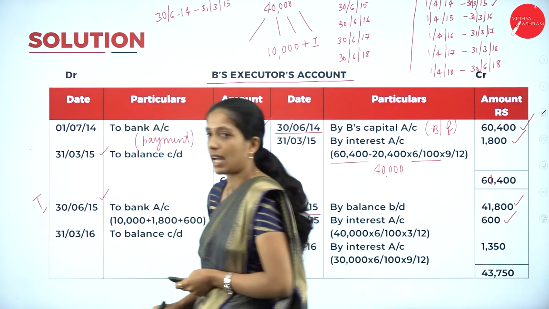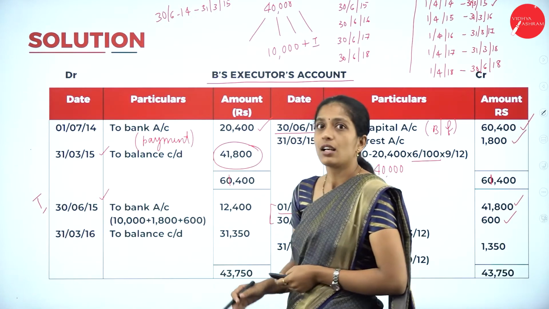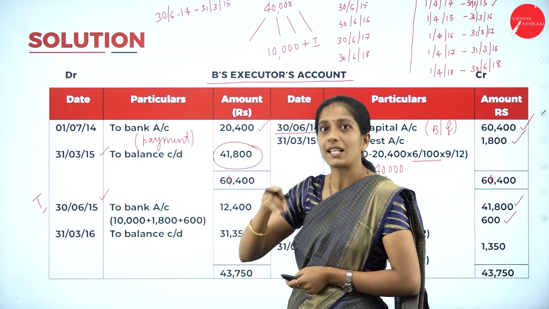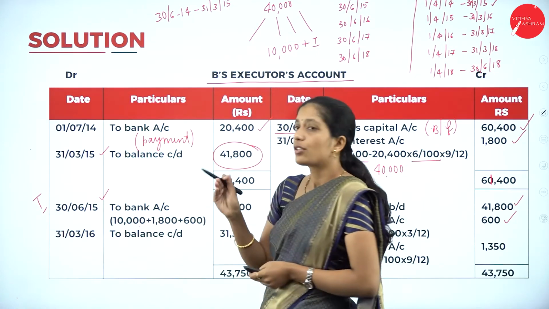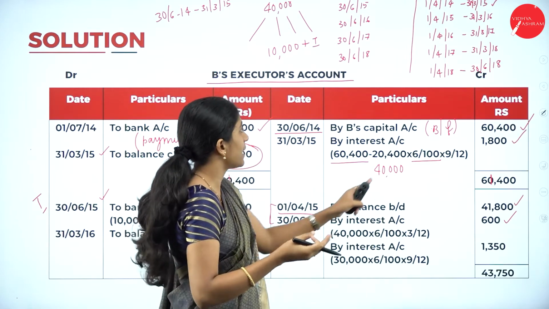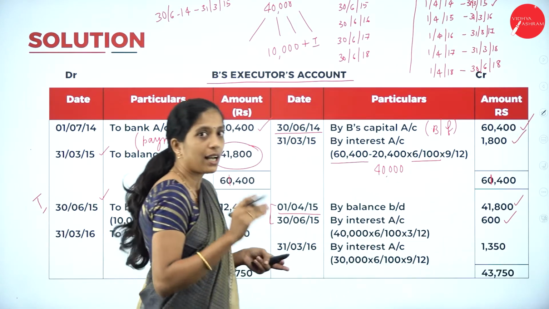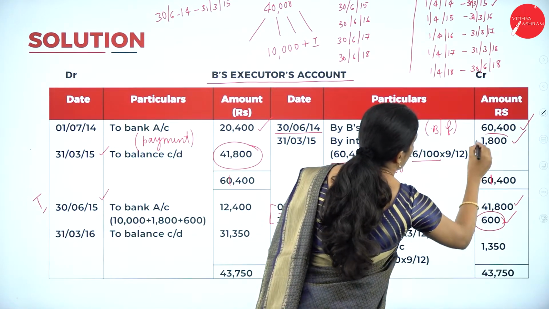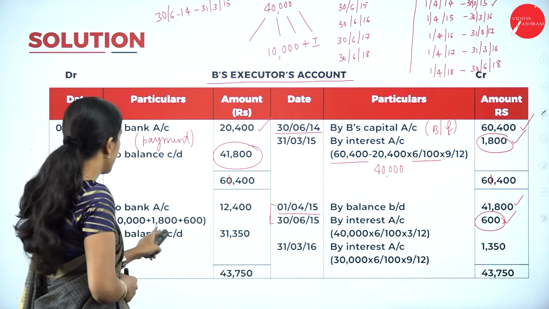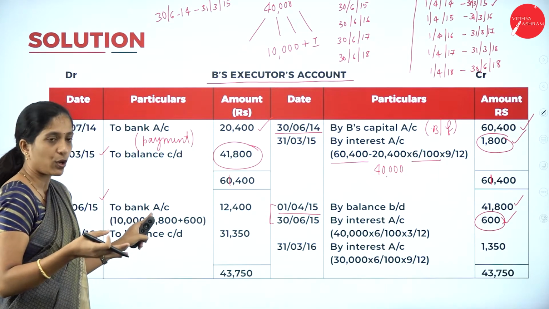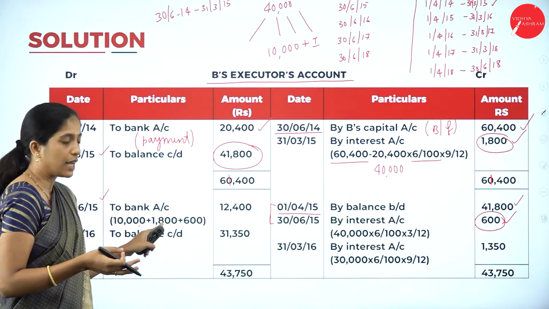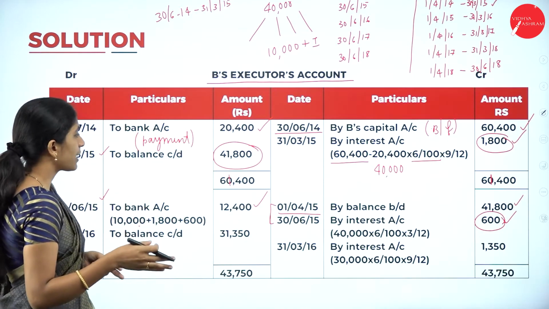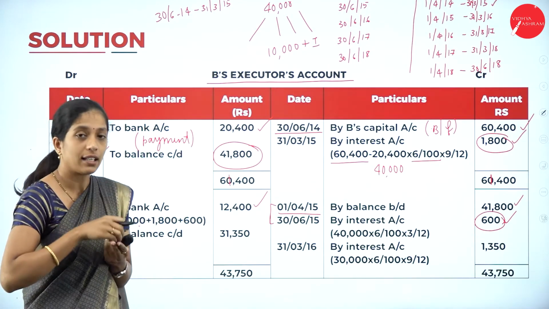So on 30th June 2015, they are going to make the first installment amount here. So this is the first installment amount to the bank account. What is the first installment amount? Each installment they are going to pay 10,000 plus interest. So 10,000. What is the interest? Previous year interest is 1,800 plus this year interest is 600. So 10,000 is the annual installment they are going to pay plus interest 1,800 plus 600. So I'll get 12,400.